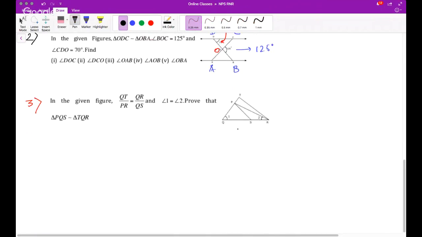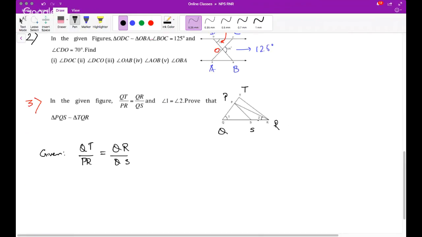Let me draw: this is Q, this is T, this is P, and this is R. This is S. It is given that QT by PR is equal to QR by QS.